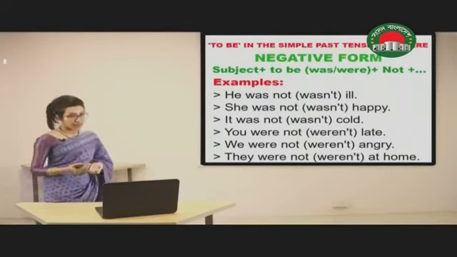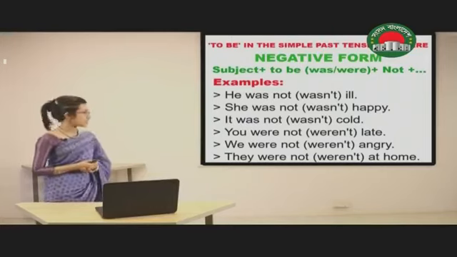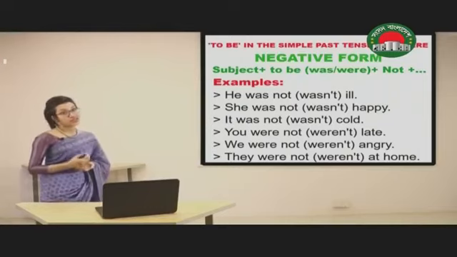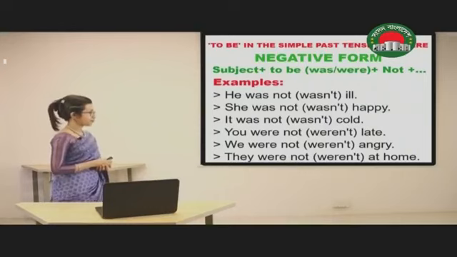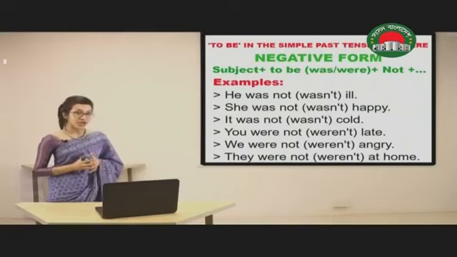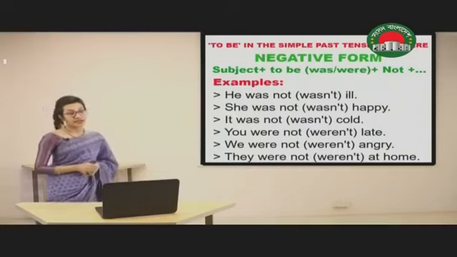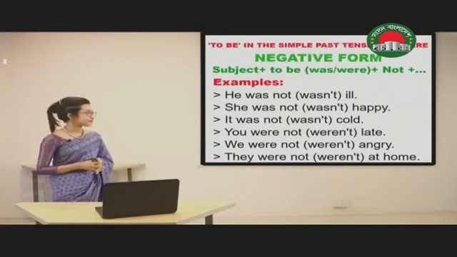She wasn't happy, it was not cold, you were not late, we were not angry, they were not at home. In all these cases, the short form or the contraction form have been given in the bracket. If you want to use the short form, you can, but do not forget to use the apostrophe.